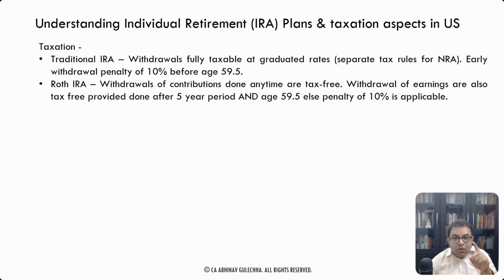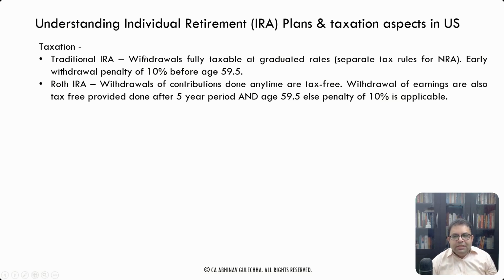Withdrawal of earnings also is tax free, provided there are two conditions. It should be done after 5 years from your investment, and after age 59.5. Right? If you don't fulfill either of the two conditions, then it will be taxable, and the penalty of 10% will be applicable.